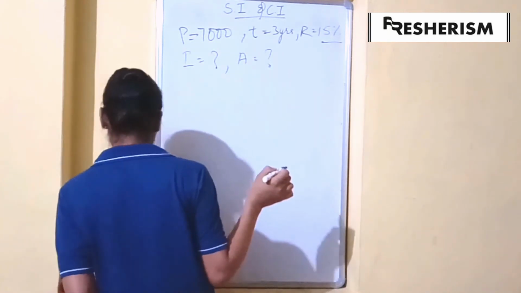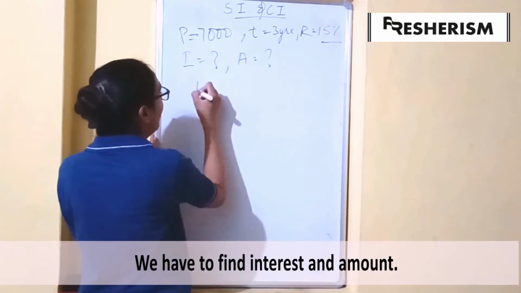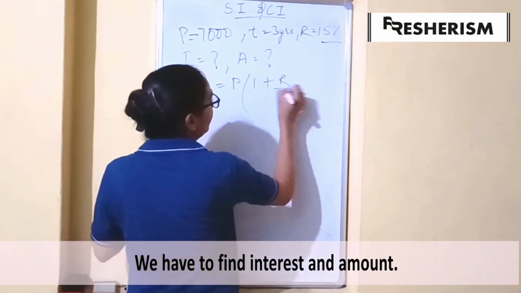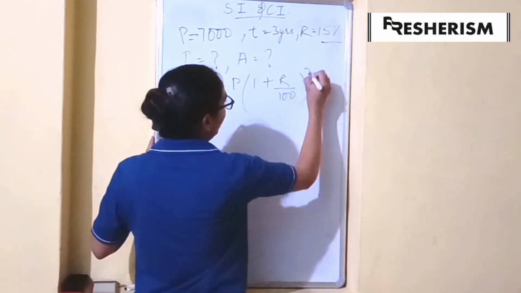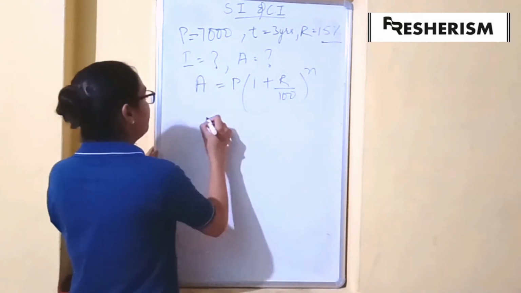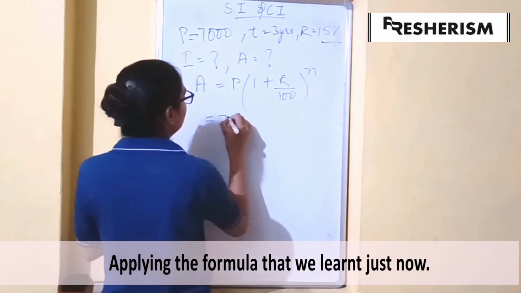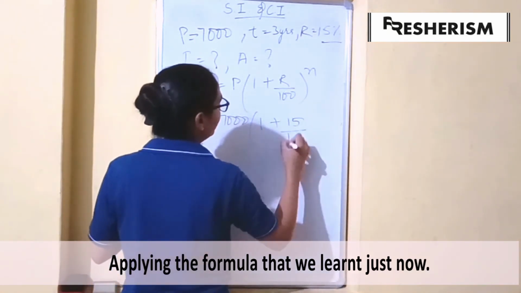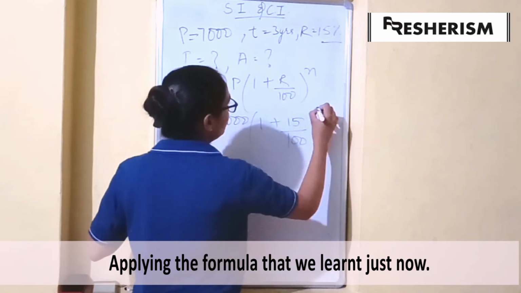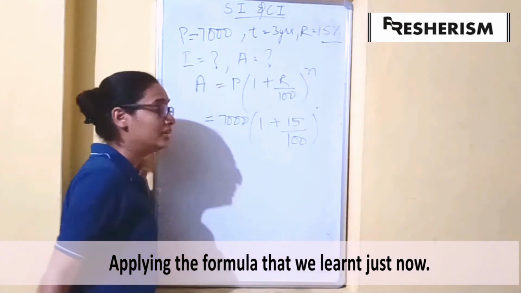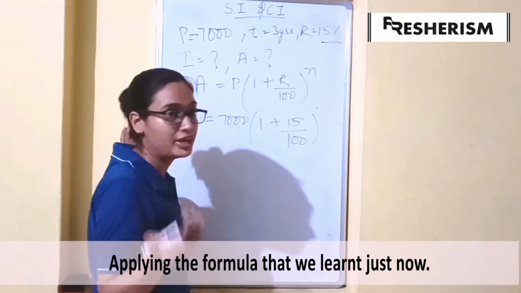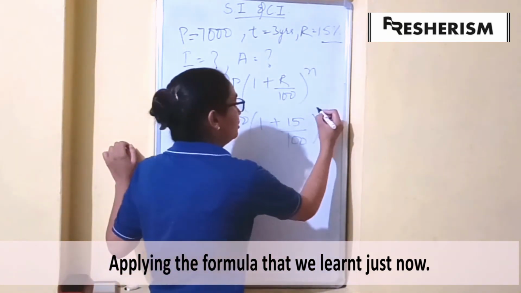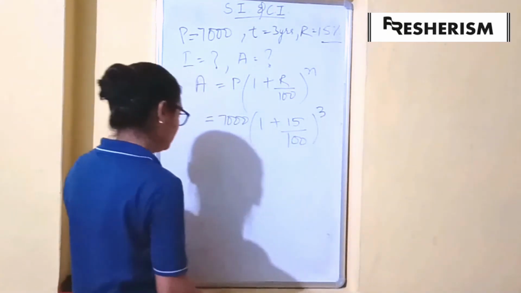We have the formula amount is equal to P times (1 plus R by 100) raised to the power n. P is 7,000, R is 15 divided by 100, raised to the power n. We have 3 years. As the interest is compounded annually, there will be only 3 conversion periods, so raised to the power 3.